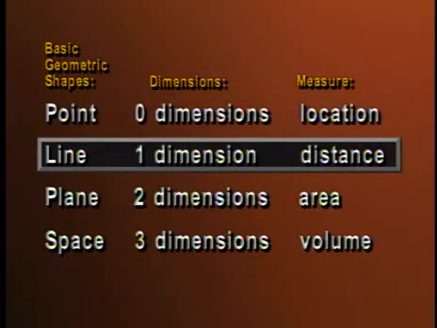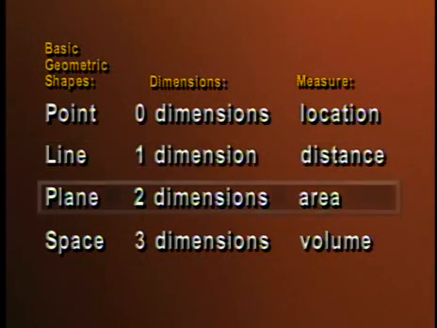A line has 1 dimension. It has length, and we use it to measure distance. That distance could be called length or height or width or depth. No matter what you're measuring, a distance, and a line is used to do that. And a line, by the way, goes on forever and ever in both directions. We'll talk about what the real geometric name is for a part of a line, the kind of thing we use to measure distance, shortly.